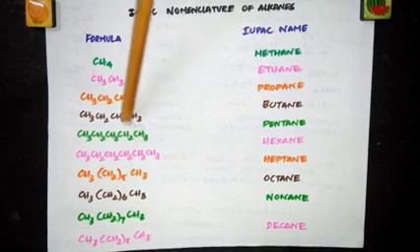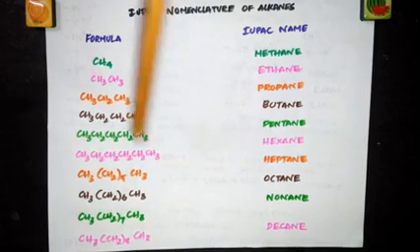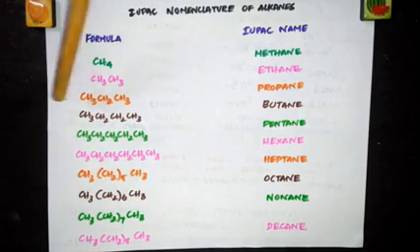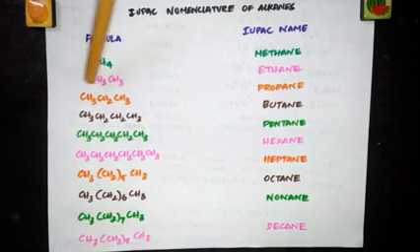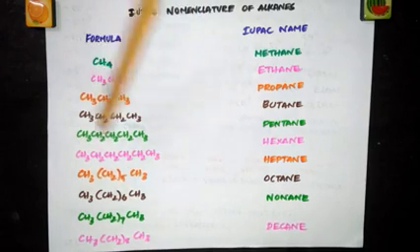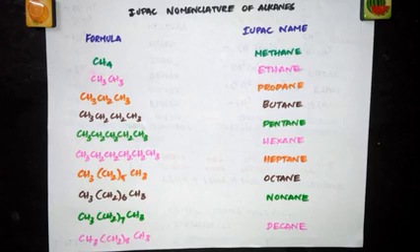So why are these all alkanes? Because they are all acyclic hydrocarbons, which means open chain hydrocarbons, containing only carbon and hydrogen, and each carbon is bonded to another carbon by a single bond. If it is not given, then it is understood to be a single bond. If there were a double or triple bond, we would have mentioned it here. So all these carbons are bonded only by single bonds and they are alkanes.